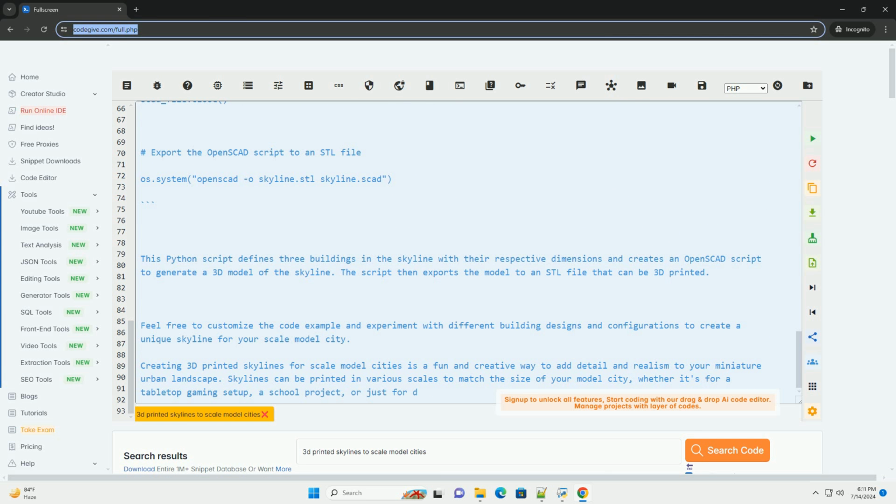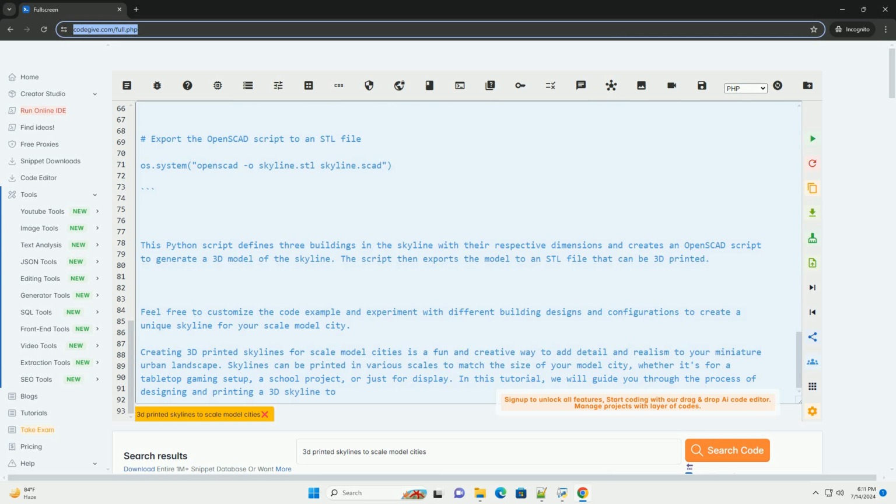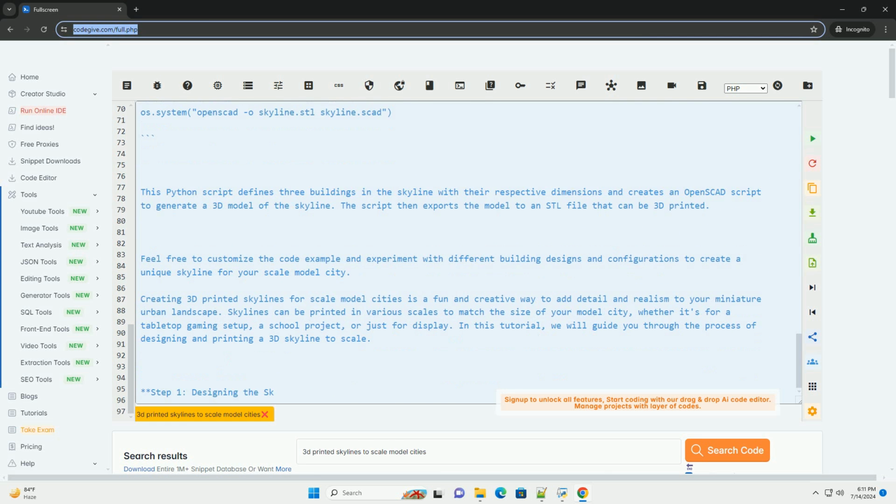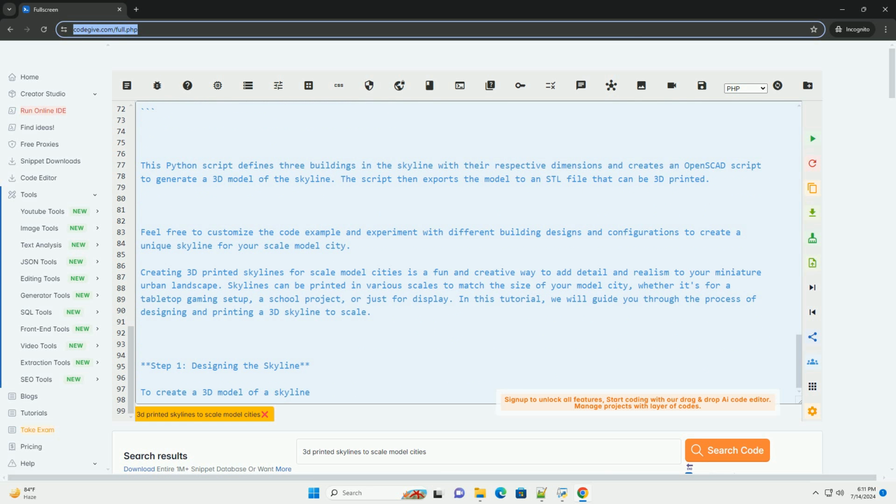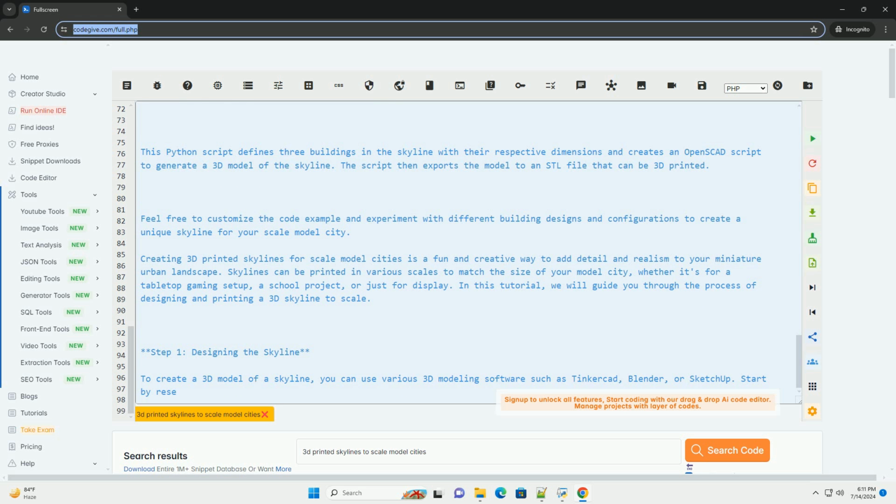Step 4. Printing the skyline. Start the printing process and monitor it closely to ensure the skyline is printing correctly. Depending on the size and complexity of the skyline, the printing process may take several hours to complete. Once the printing is finished, carefully remove the printed skyline from the 3D printer's build plate.